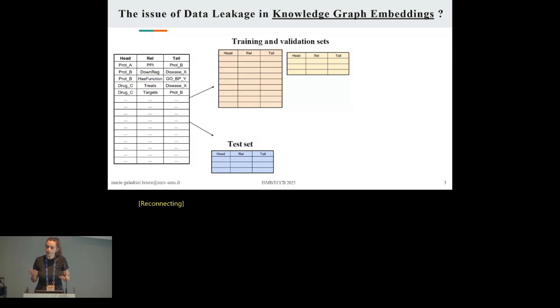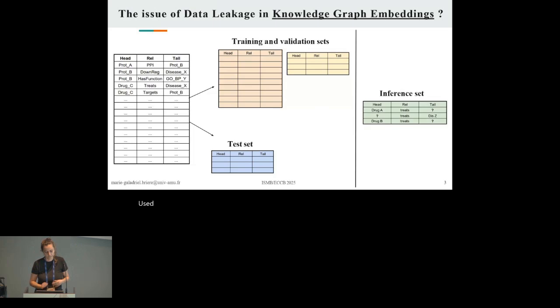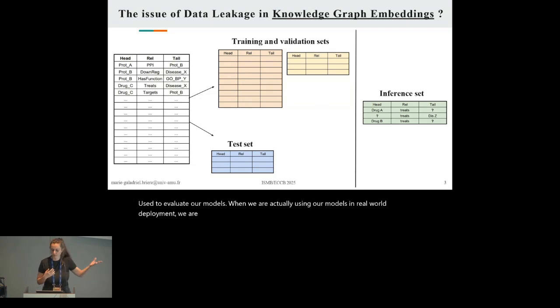When we are training knowledge graph embedding models for link prediction, we start from an initial set of facts that are included in our knowledge graph, and we split them into training and test sets, where the test set is used to evaluate our models. When we are actually using our models in real-world deployment, we are using an inference dataset.